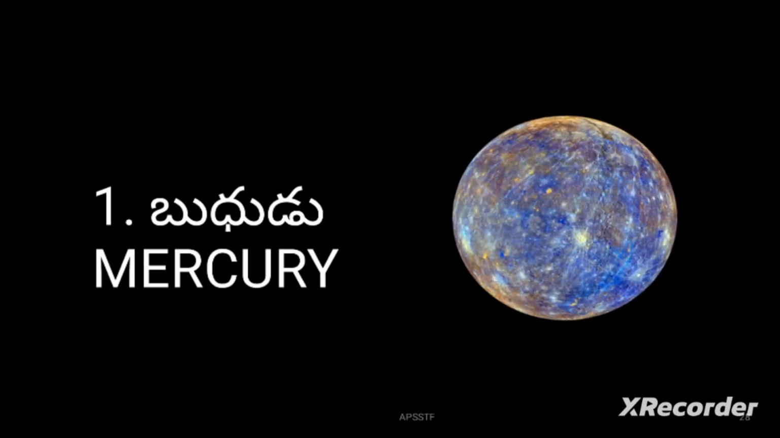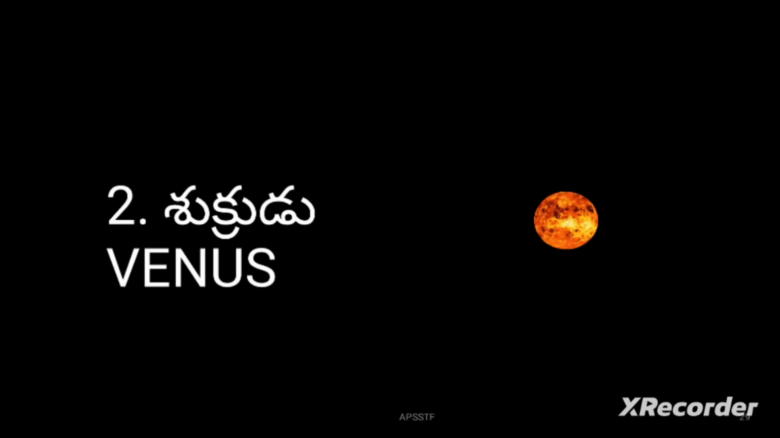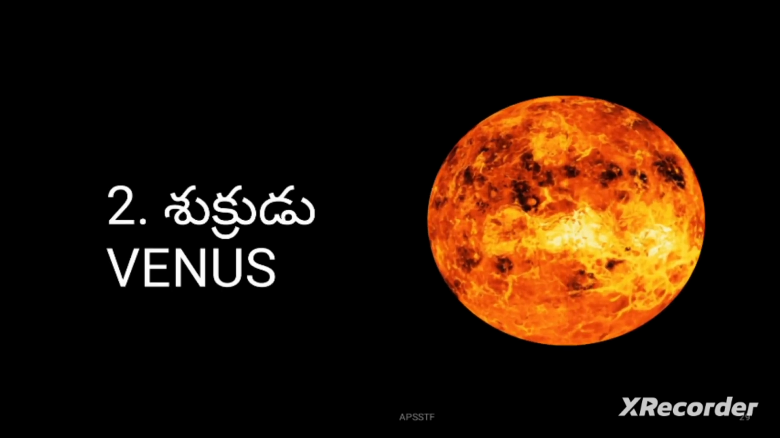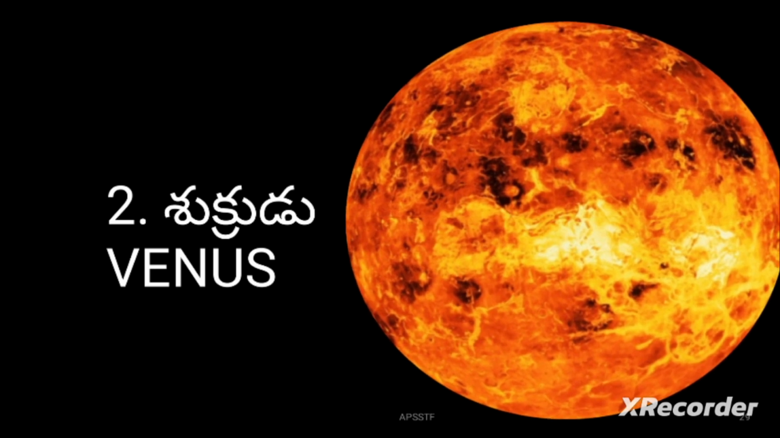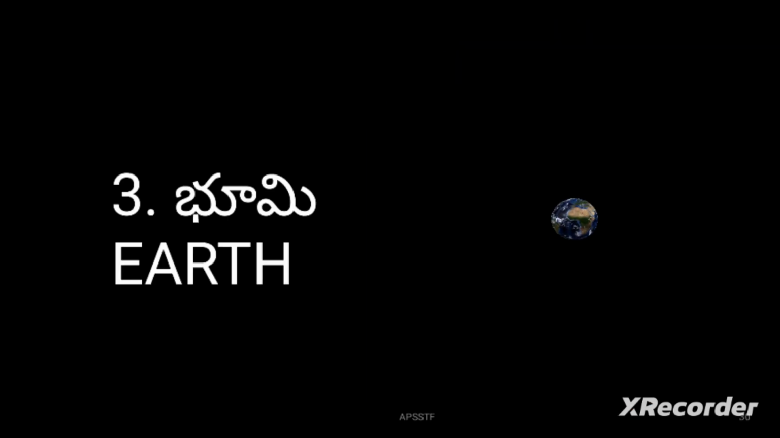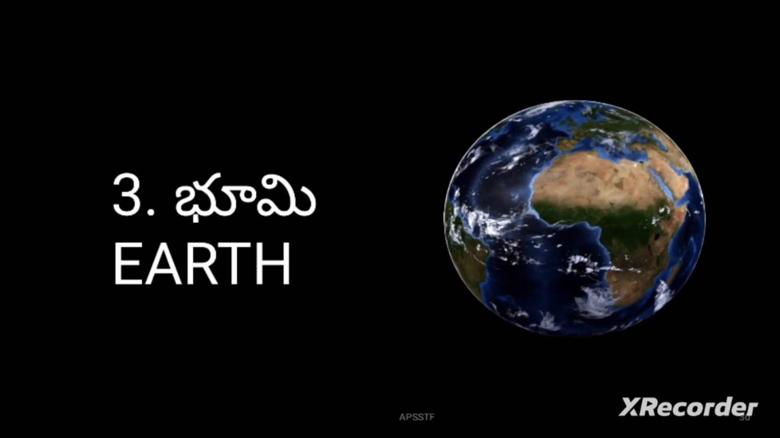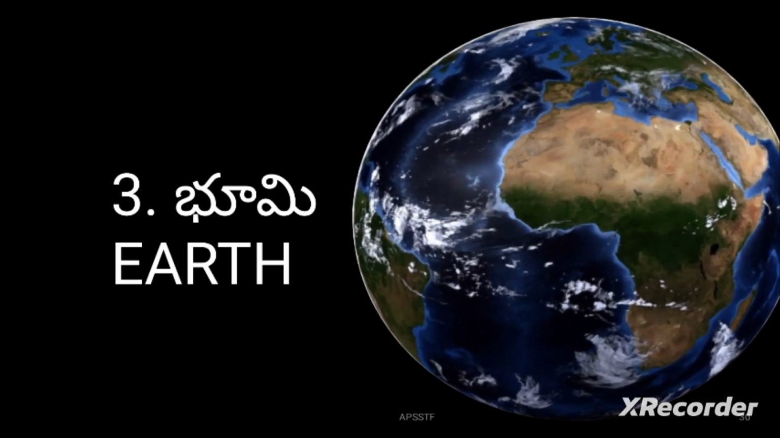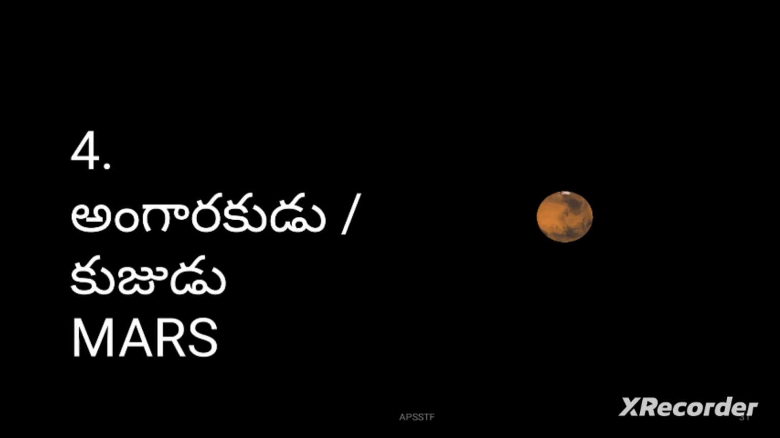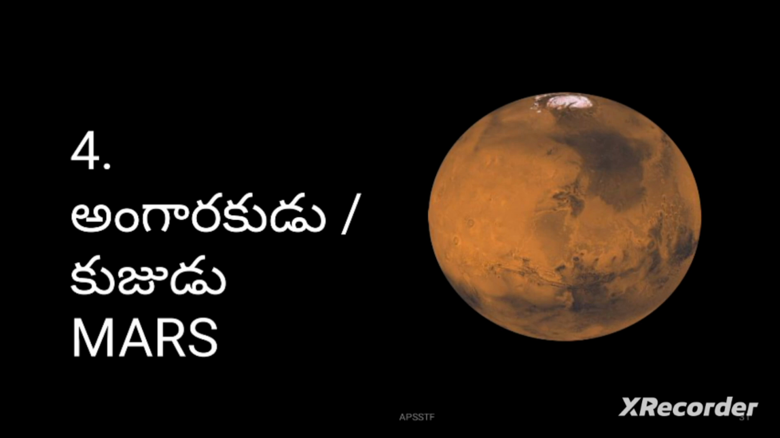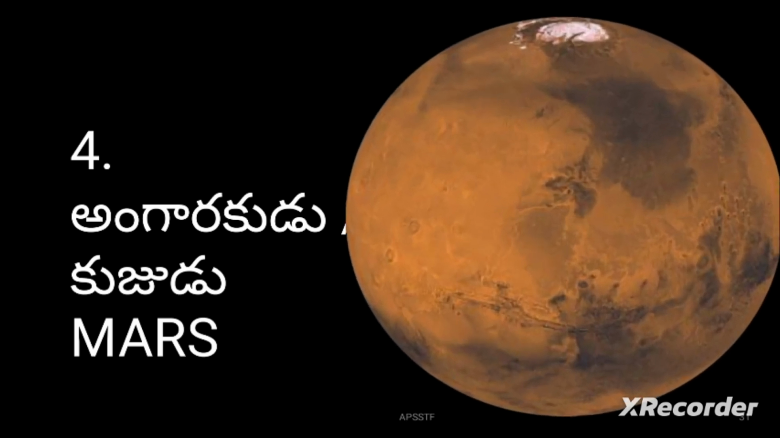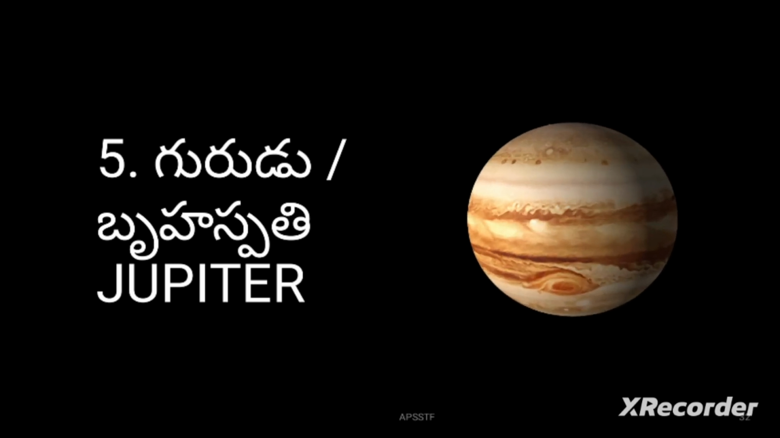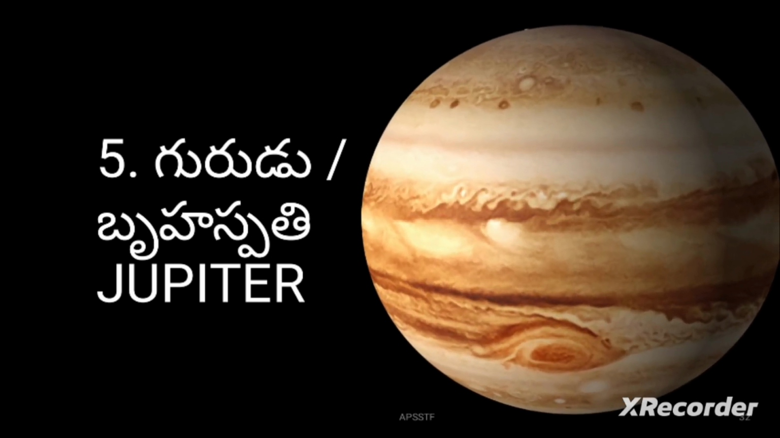This is Budhudu, Mercury, and Sukrudu, Venus. Next, Bhumi, Earth. This is blue planet. So these are very wonderful things we have to observe in the solar system. Angarakudu, Kujudu, Mars. Gurudu, Brihaspati, Jupiter. This is the biggest planet in the solar system.